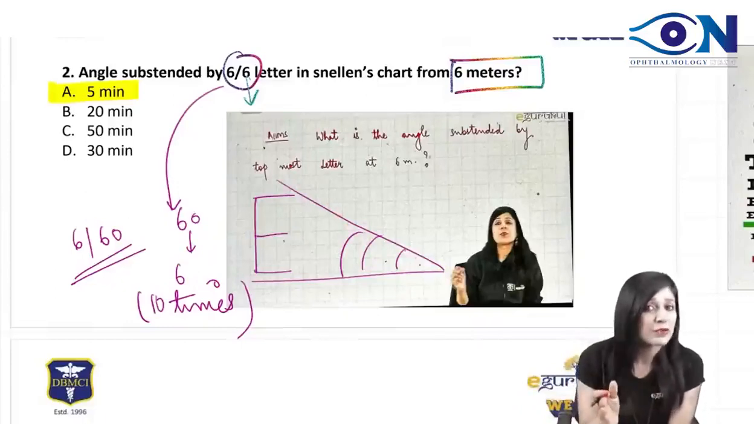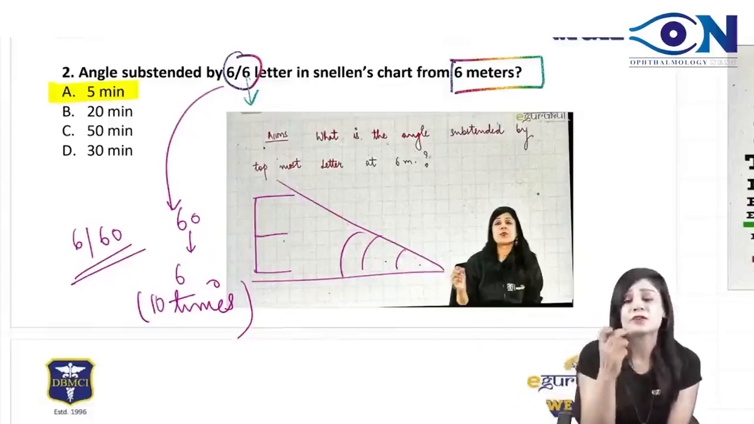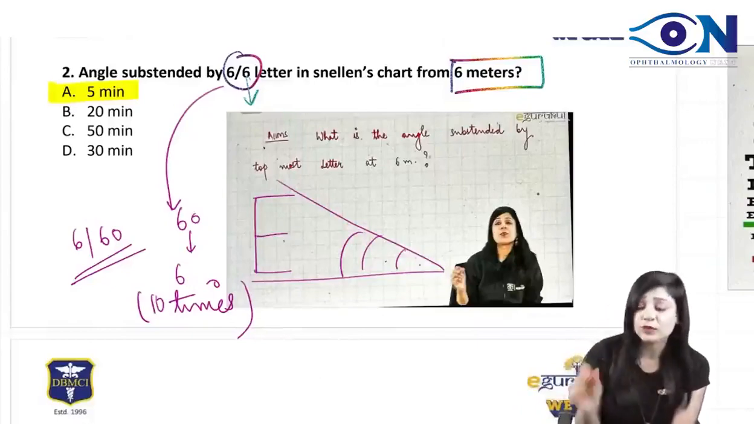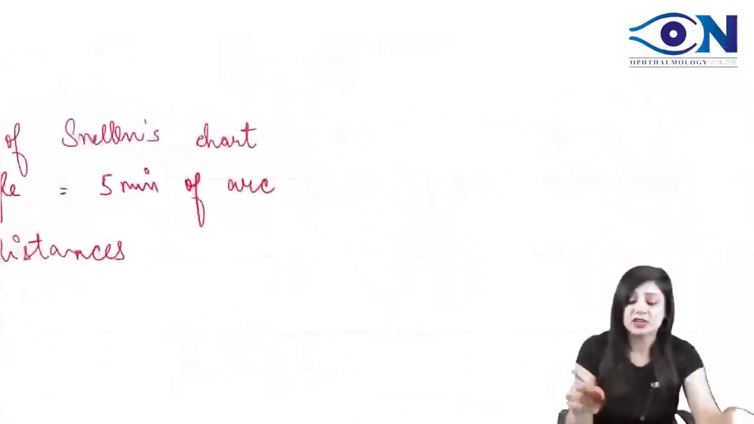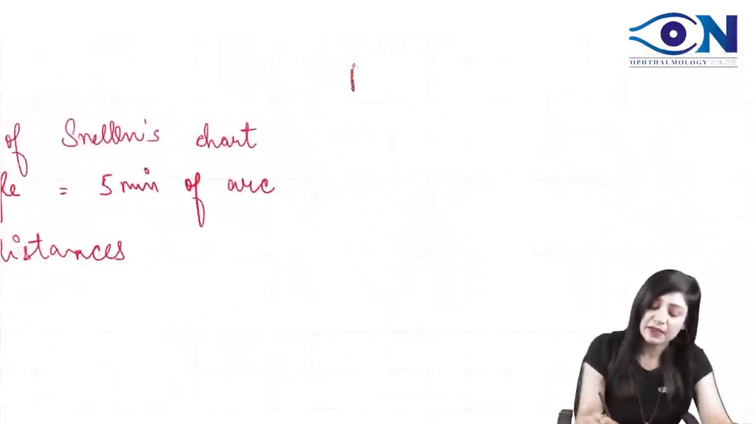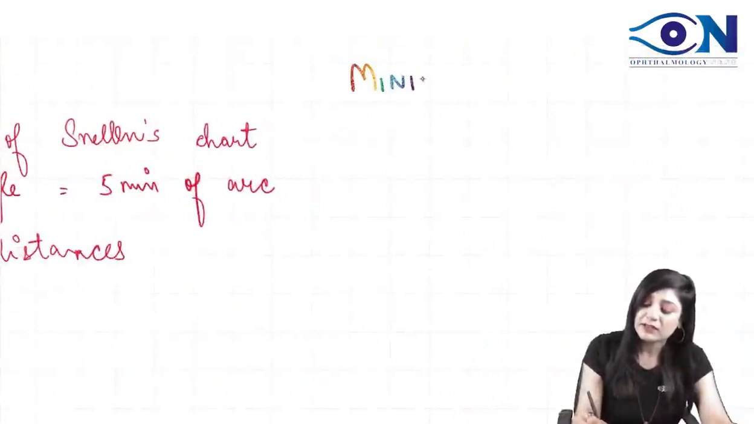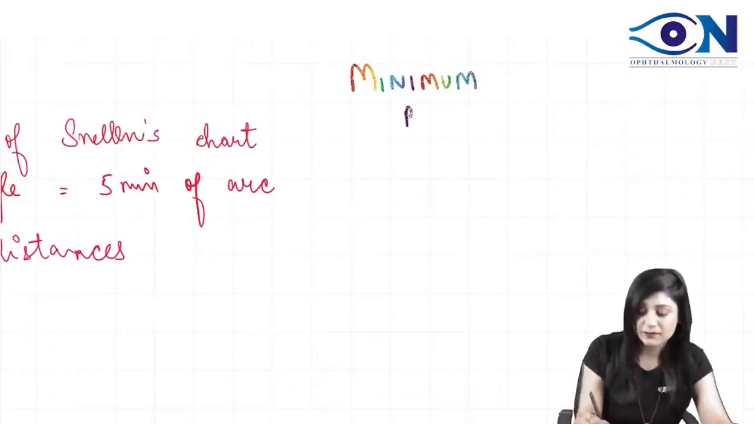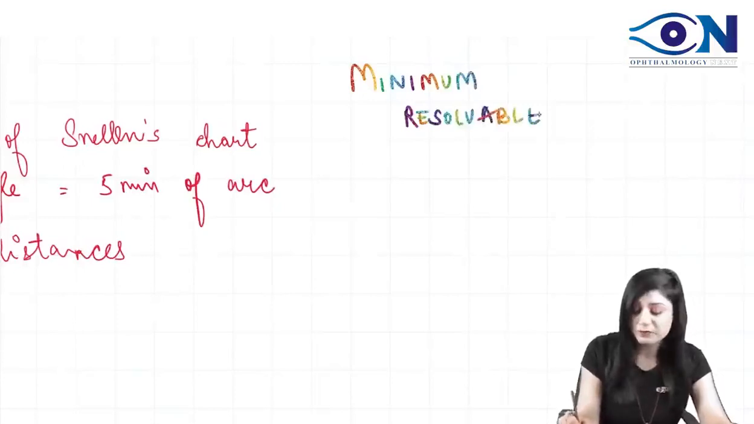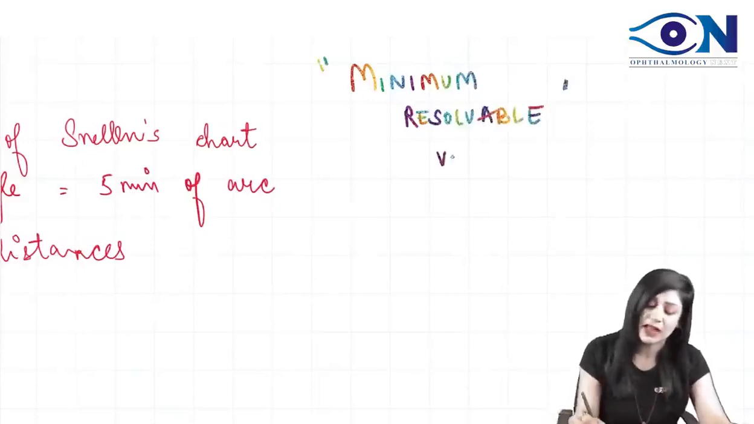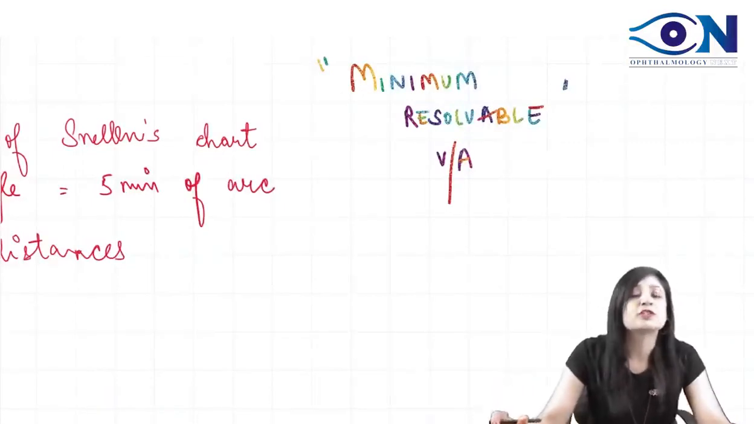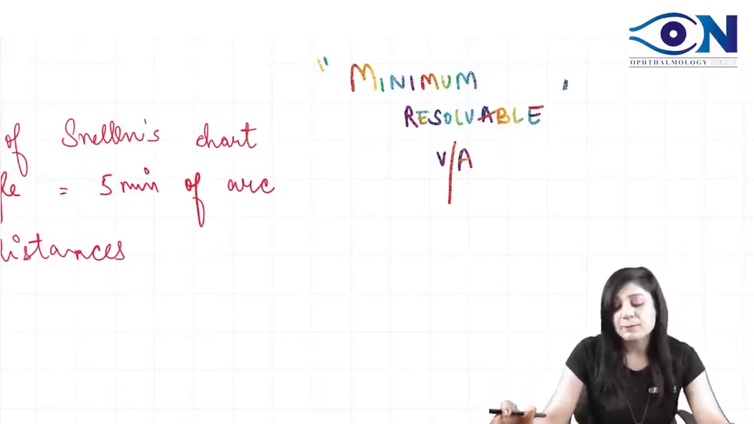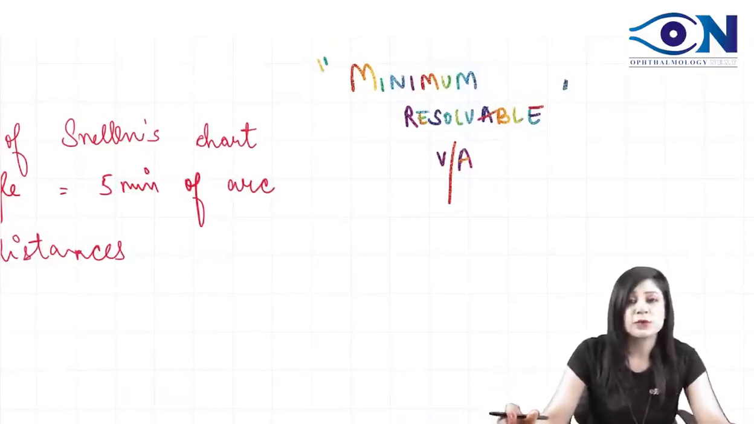What is the minimum angle of resolution? What is the meaning of the visual acuity? One more thing also. If they ask you what kind of visual acuity do you get in Snellen's chart, it is the minimum resolvable visual acuity. This visual acuity is called the minimum resolvable visual acuity, because it depends upon the minimum angle of resolution. Therefore, it is called minimum resolvable visual acuity.